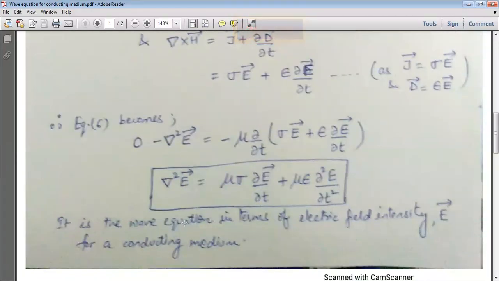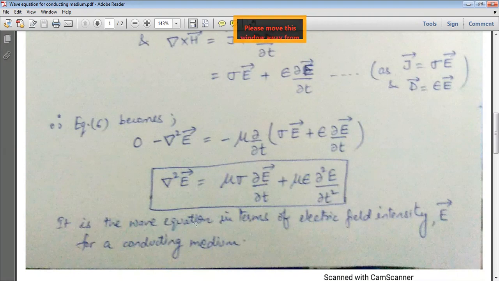So finally, the equation comes out to be del square E vector is equals to mu sigma curly by curly T of E vector plus mu epsilon curly square E vector by curly T square.